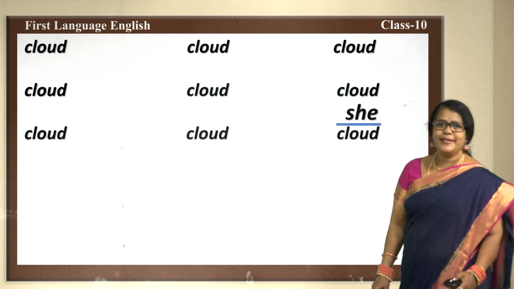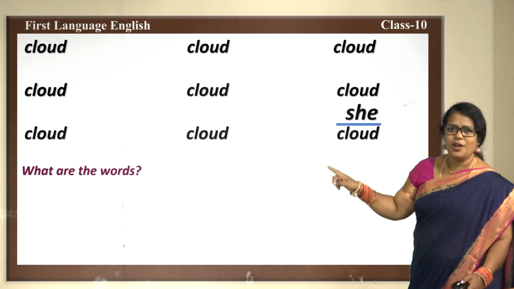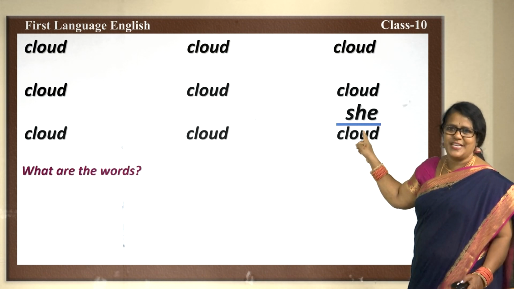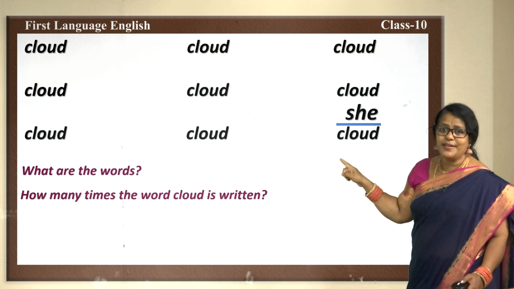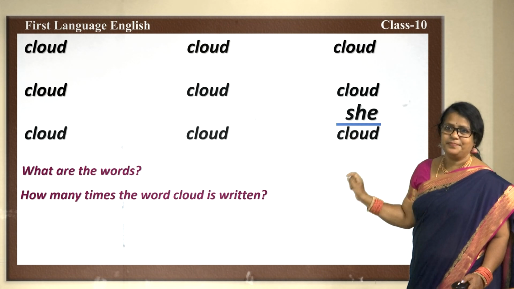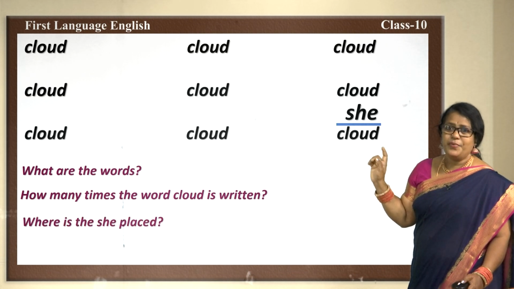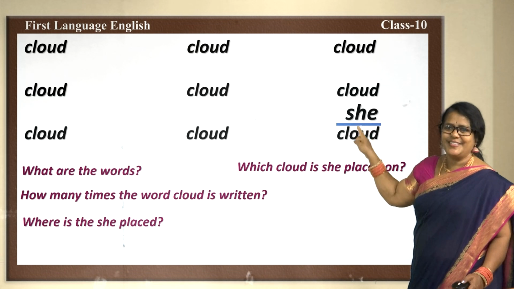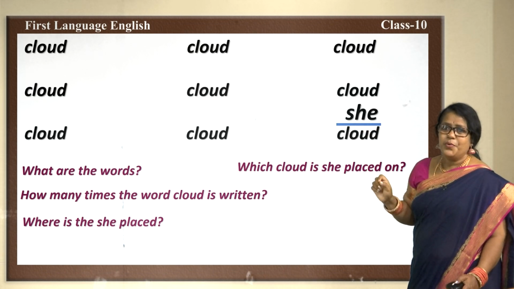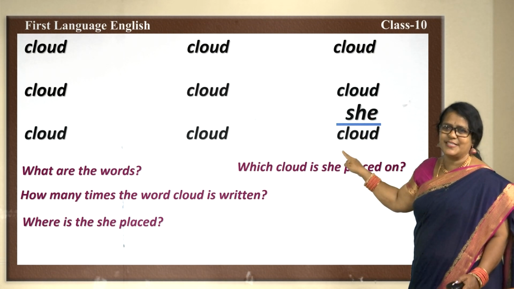Well, here let us see, what are the words given here? Cloud and she. Fine, very good guess. How many times is the word cloud written? Quickly count it. 3, 3, 3. 9 times. Good. Where is she placed? Yes, on one of the clouds. Which cloud is she placed on? When you count, it is the last cloud.